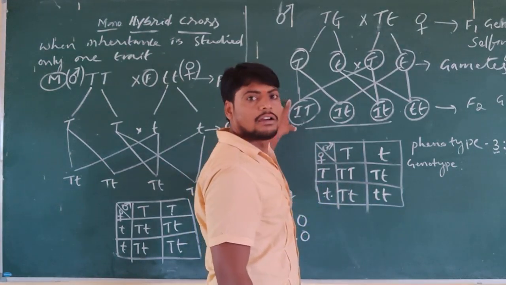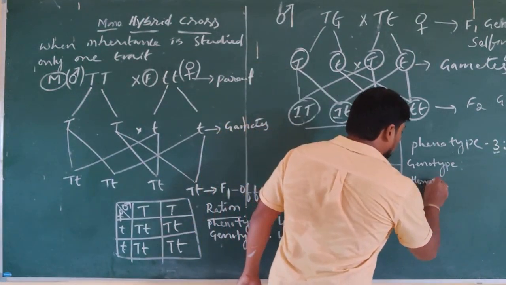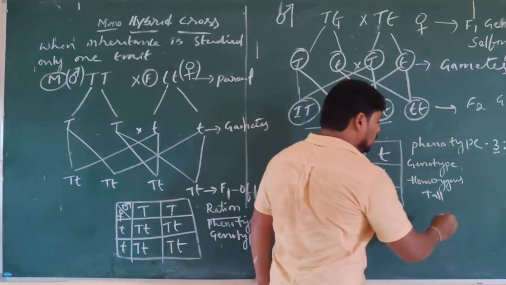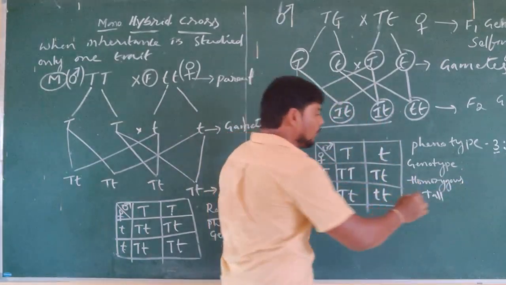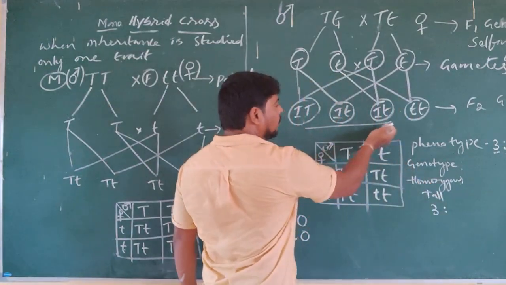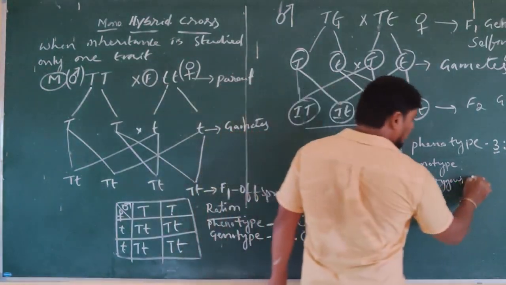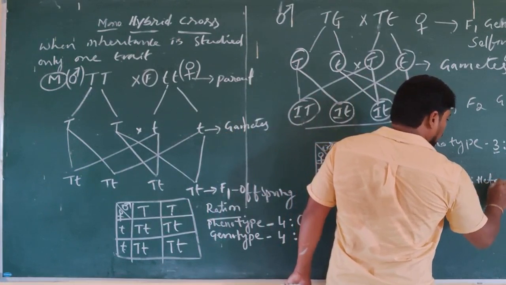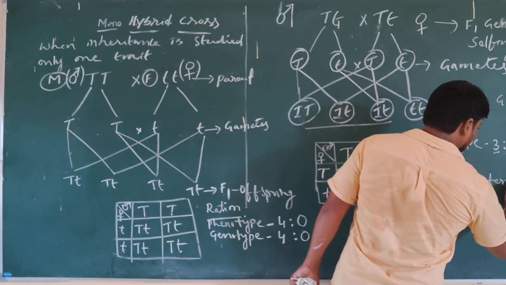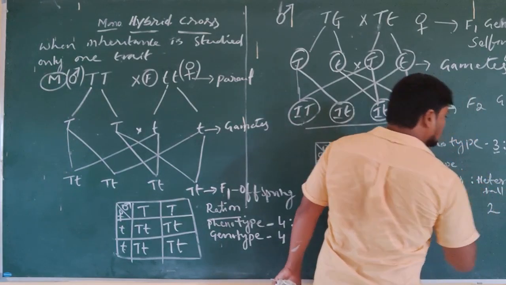So the first plant, capital T, is homozygous tall. How many plants do we have? Homozygous tall is 1 pair, so 1 plant. And next, heterozygous tall. How many plants do we have? That is the capital T small t pair. We have 2 pairs, that is heterozygous tall. That is 2 plants we have.